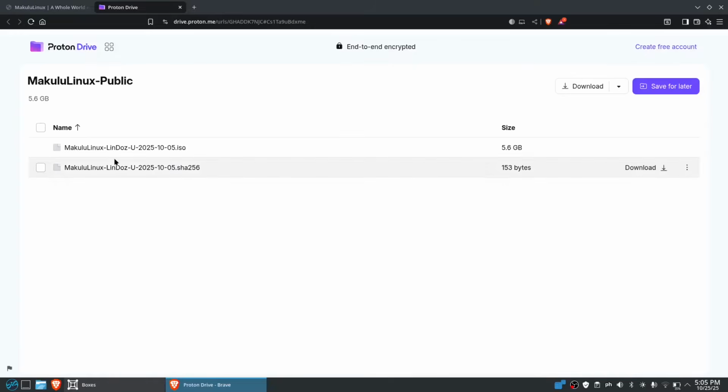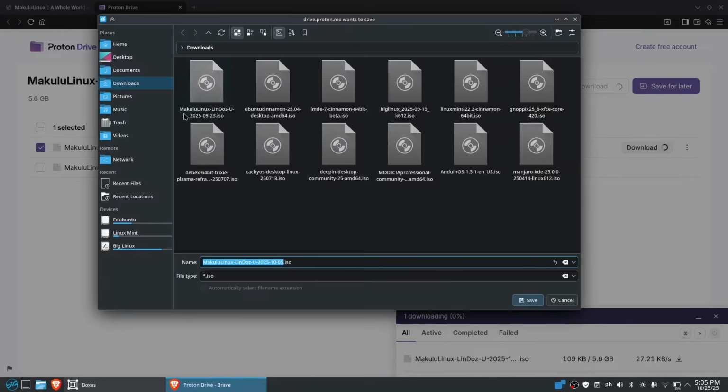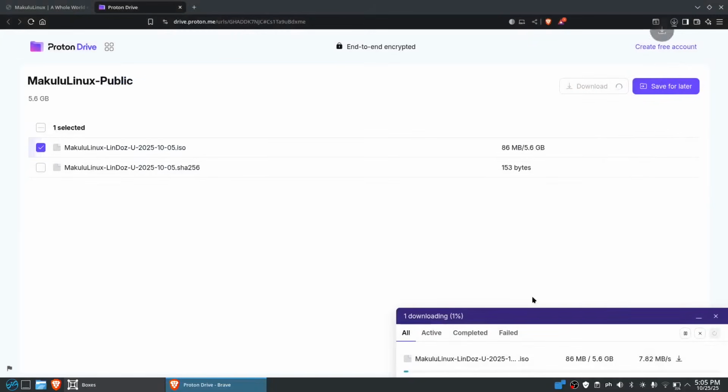So just click right here and then you will proceed to the Proton Drive. Just click on the ISO file, which is here, and then click download. You could put it right here on your download page and then just click download and wait for it to reach 100%.